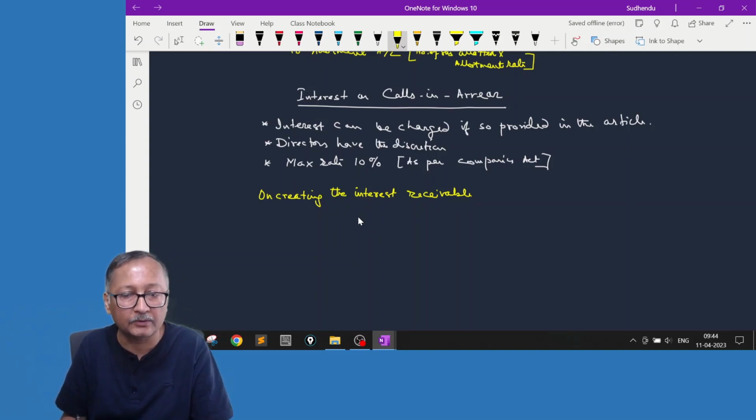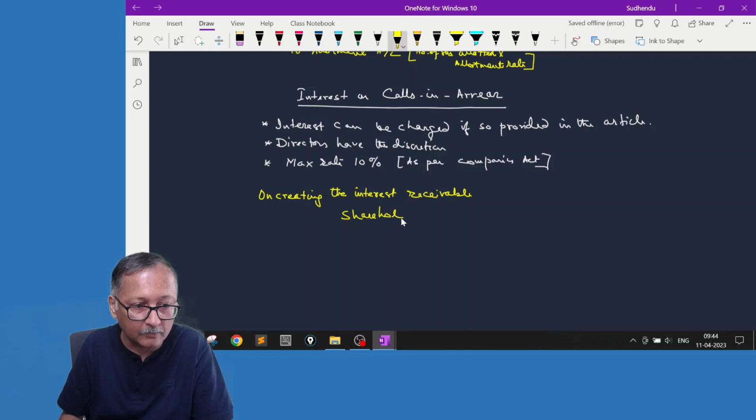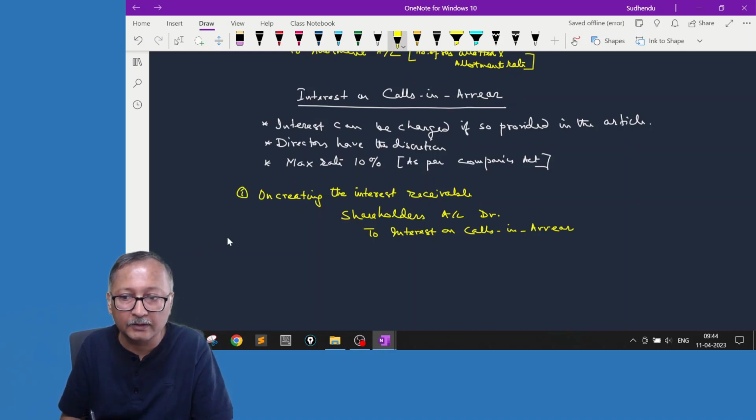From whom will you be receiving? You are receiving from the shareholders. So shareholders account debit to interest on calls in arrears. So this is on creating.